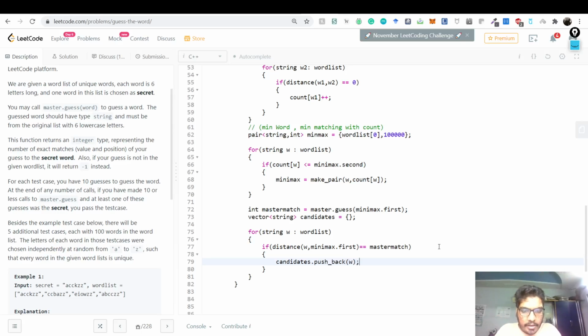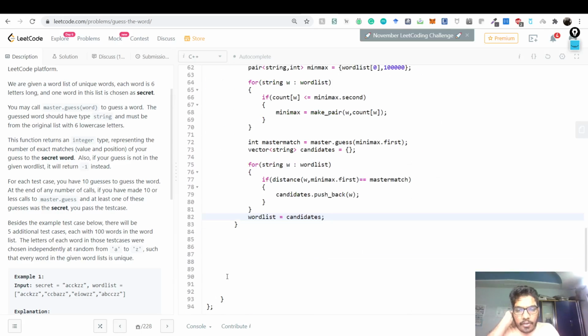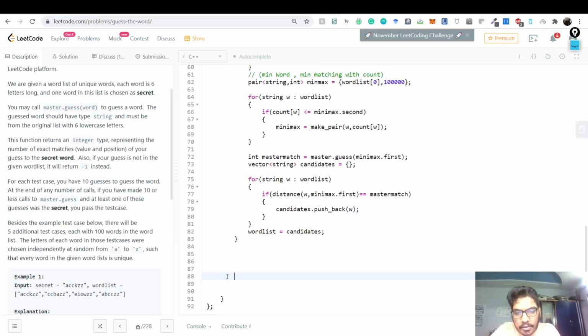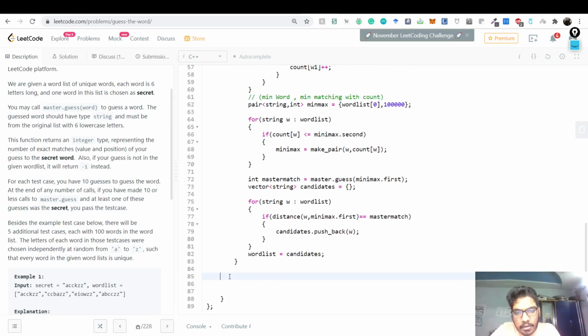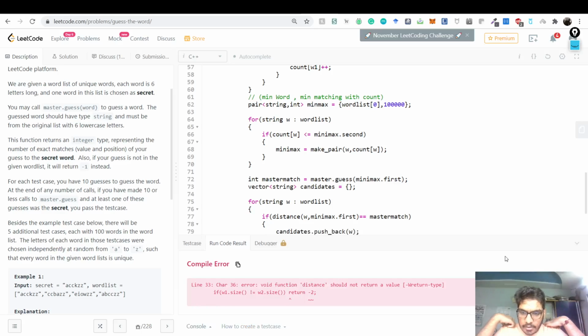w, and once all of these candidates are pushed back, we just say that the new word list is just the candidates for the entire iteration, right? And since it's a void function, I think we are done if we have not made any silly mistakes, which I'm sure we would have made. Okay.